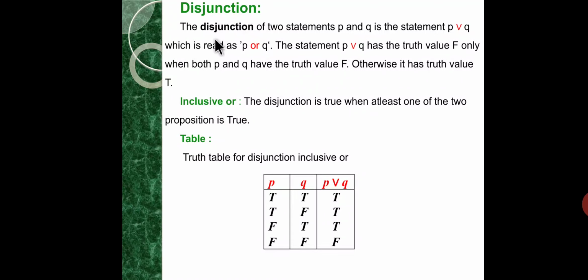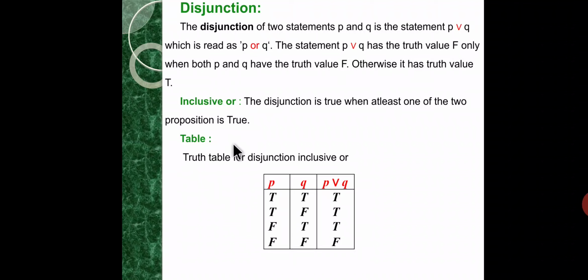In disjunction we have two types, inclusive OR and exclusive OR. In inclusive OR, the disjunction is true when at least one of the two propositions is true. The disjunction of P or Q gives the truth value false if both P and Q are false, otherwise it is true.